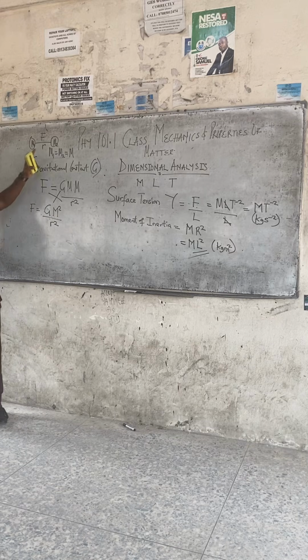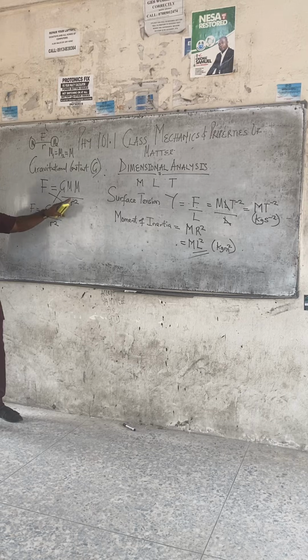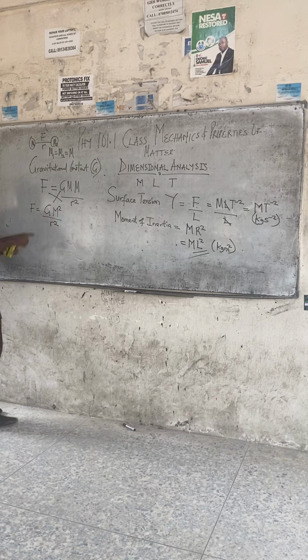Class, we only call it m1, m2 to differentiate that they are different. When they are the same, we just say m, and m times m gives us m squared. So instead of G m1 m2 over r squared, we have G m squared all over r squared. Now let us make G the subject of the formula.